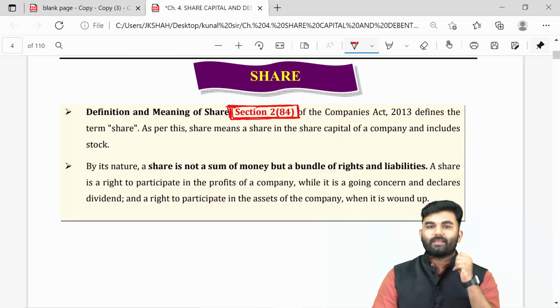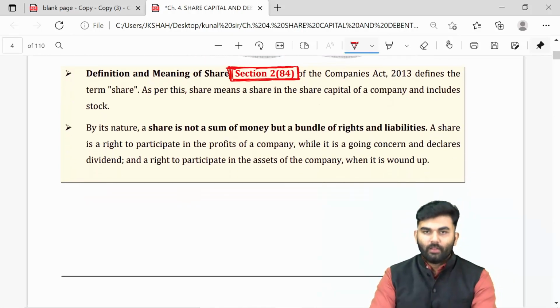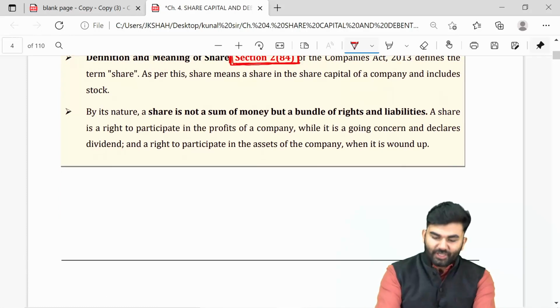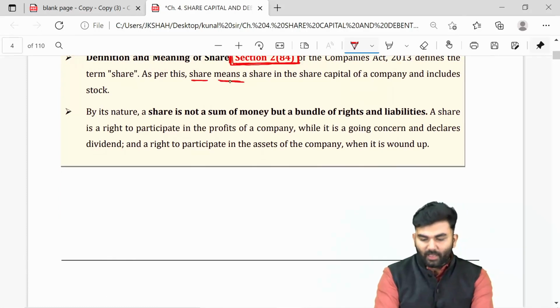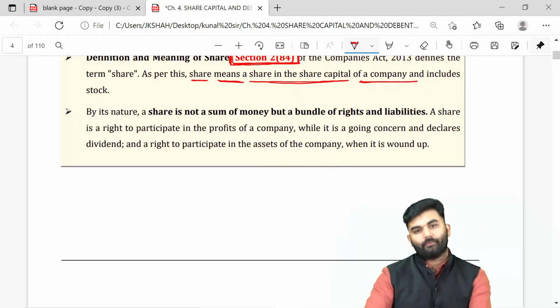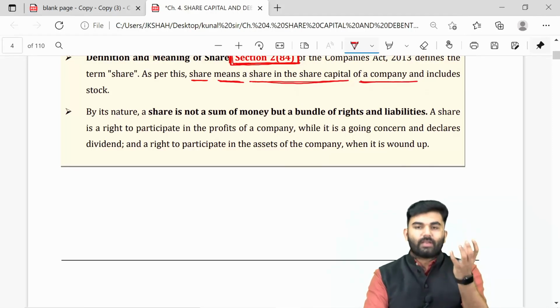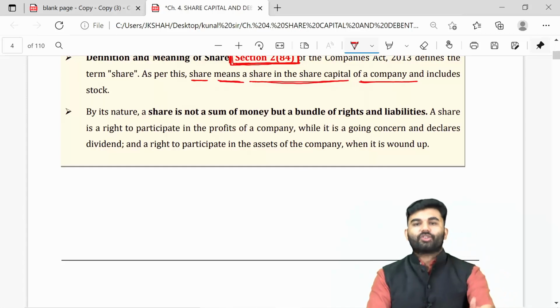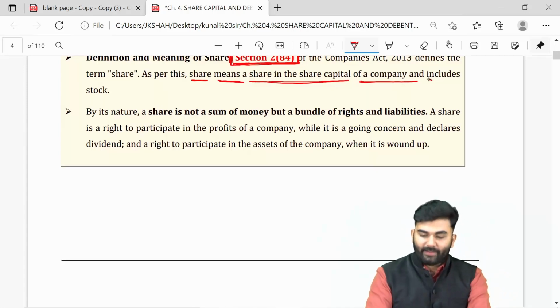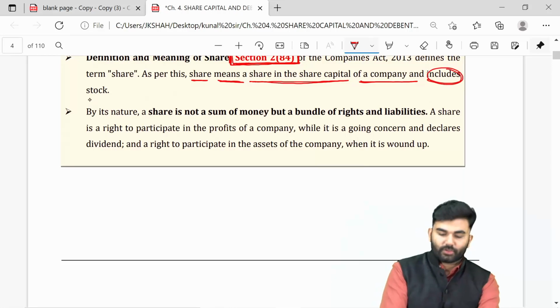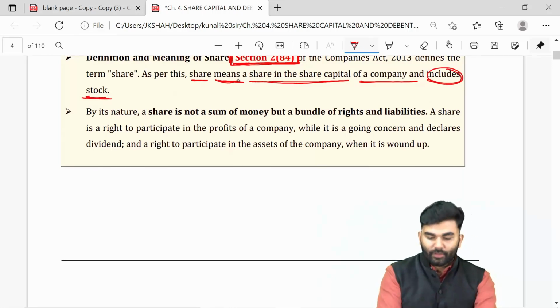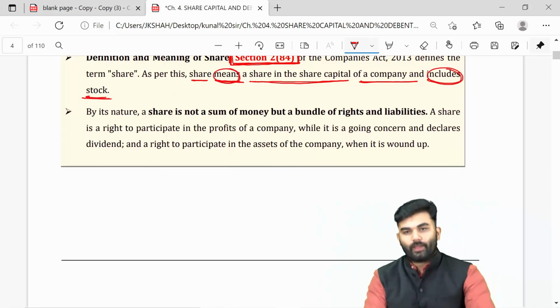The lawmaker says share means a share in the share capital of a company, and it includes stock as well.